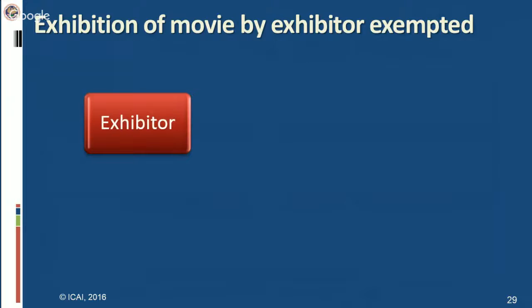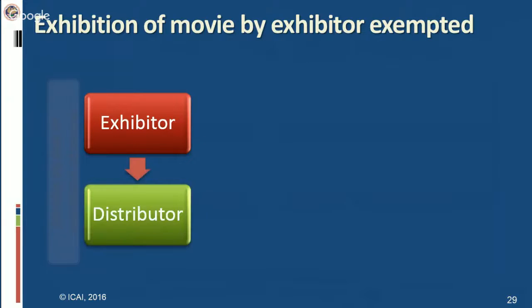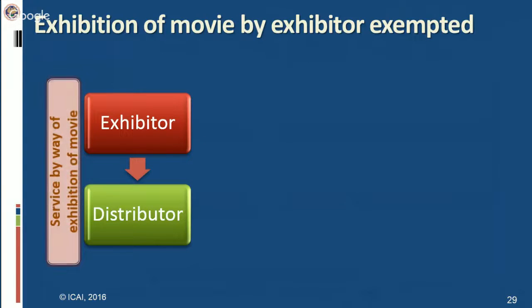Now the next entry is also an addition to the list, that is, exhibition of movie by exhibitor exempted. Now the exhibitor, what service does he provide? Generally exhibitor means a theater owner. So he provides the service of screening of the movie. There can be two types of arrangements where he provides this service. One is the exhibitor providing this service to the distributor. Which service? Service of exhibition of movie or service of screening of the movie.